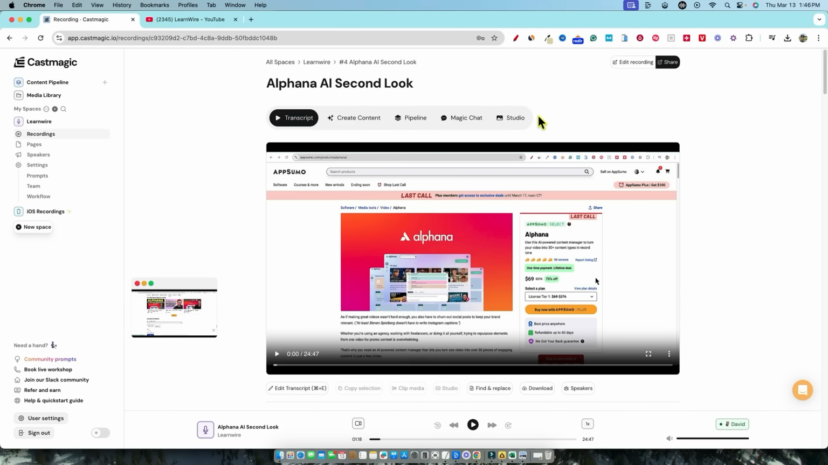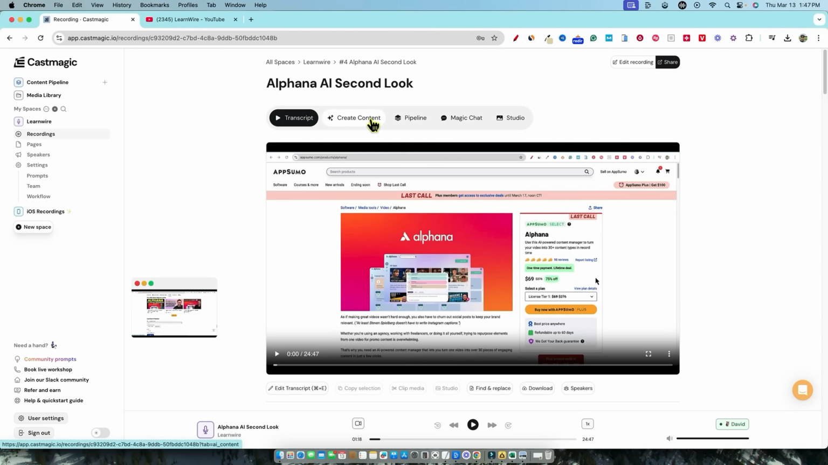So now we can come over here. It does look like they've added more features. I remember last time, I believe it was just transcript and then a magic chat, and then maybe it used to say AI content. And that was all they had. I believe they only had 3 options before, and now it looks like we have 5 different options.